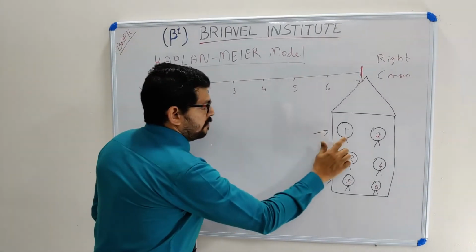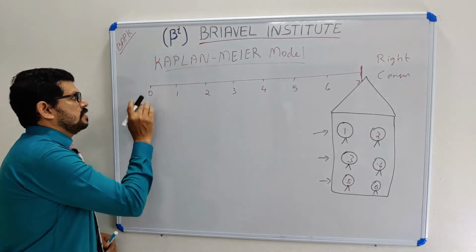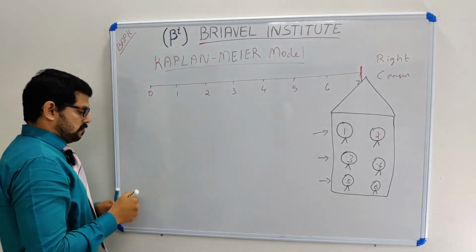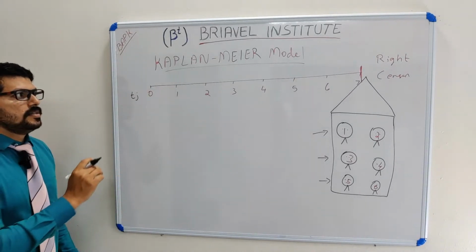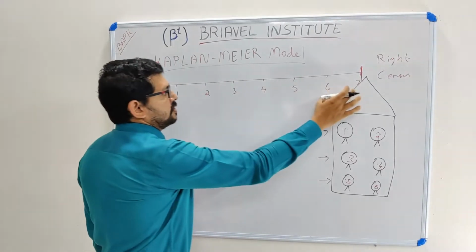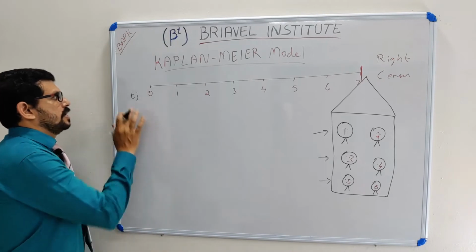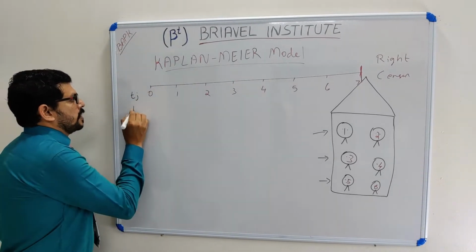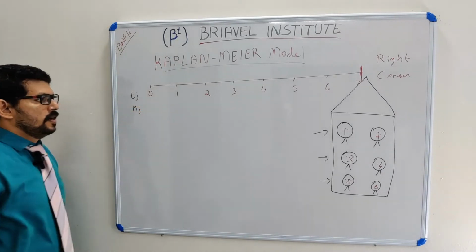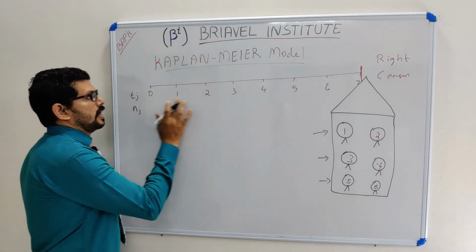I already gave the medicine on the first day, and nothing else happened. This line is my timeline for the 7 days of observation. At a time tj, nj is the number of puppies available at this time.